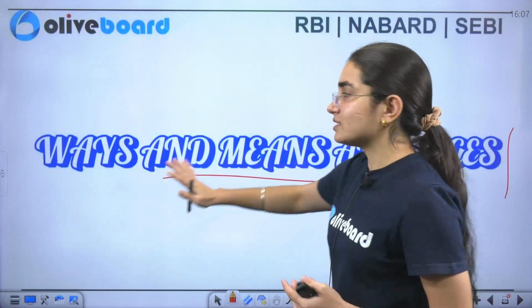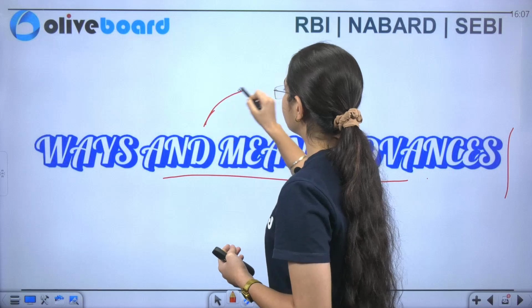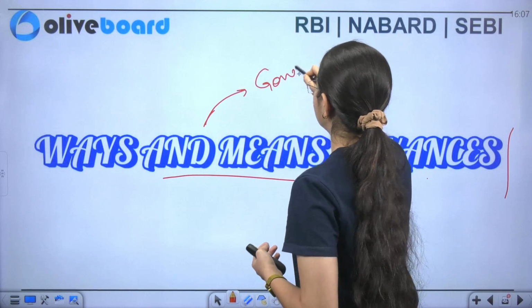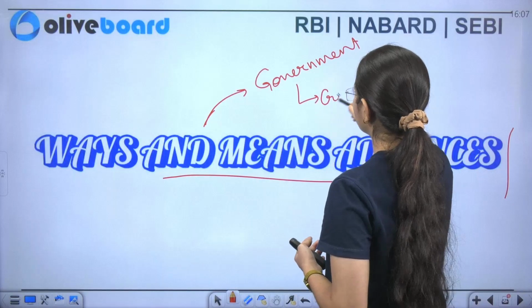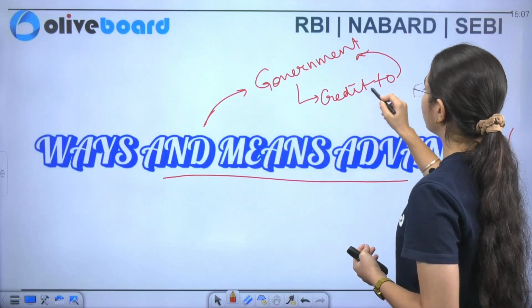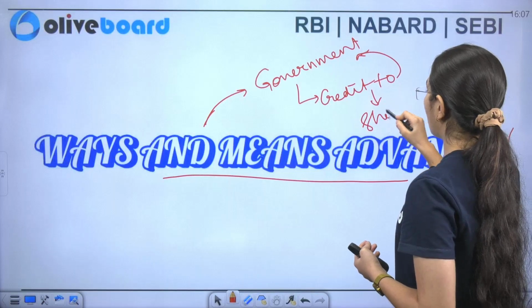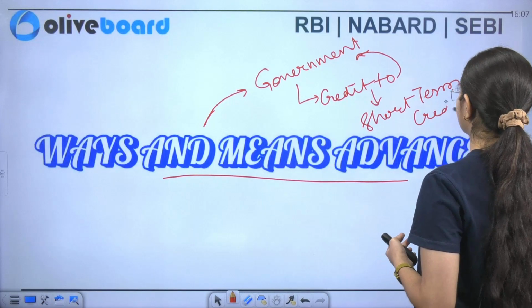Ways and means advances is a word which is related to the government, as in here we talk about providing credit to the government, and that too short-term credit.